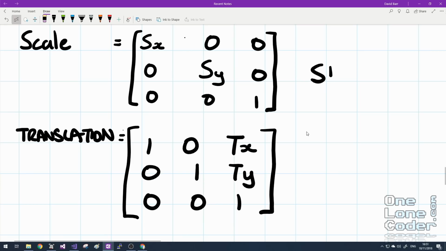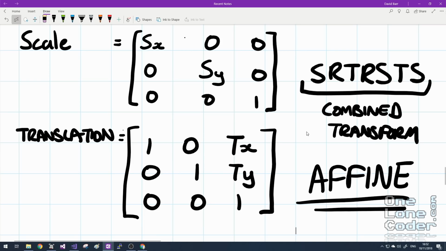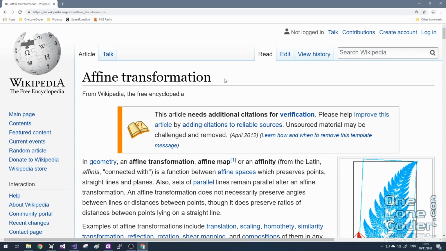So we could scale something, then rotate it, then translate it, then rotate it, then scale it, then translate it again, then scale something else, and we'll get a combined transform. The result of this combined transform is itself a 3 by 3 matrix, which means we can have a very complicated transformation represented with a little amount of data. And these sorts of combined transforms are called affine transforms. Affine transforms have lots of interesting mathematical properties in their own right, but I'm only interested in rotating and drawing sprites in different places. And as with a lot of programming algorithms, Wikipedia isn't a bad place to go.